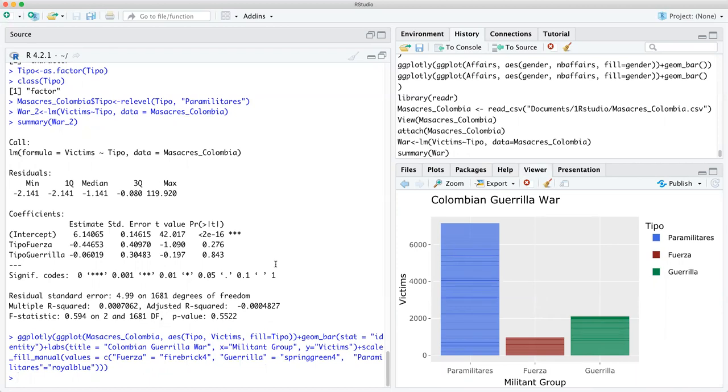This is kind of a weird, but you have to concede, important result. So we have 3 groups. The paramilitaries are kind of fighting against this group, the guerrilla group, the FARC and everyone. I'll send out extra research on it. Then we get the Fuerza, that's the official military of Colombia, and then we have the guerrilla. Now, obviously, we don't know how much this is true because obviously the official police and military can kind of hide the victims and stuff.